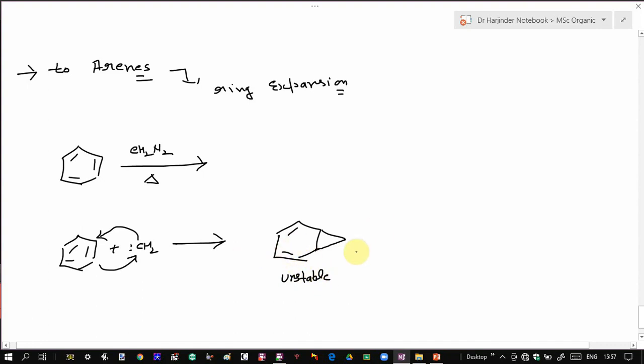So it undergoes a rearrangement to give rise to a 7-membered ring. It will undergo a rearrangement like this. This carbon-carbon bond breaks to give a 7-membered product. So you have a double bond over here. So this gives rise to a 7-membered ring, which is cycloheptatriene. So your product is cycloheptatriene.